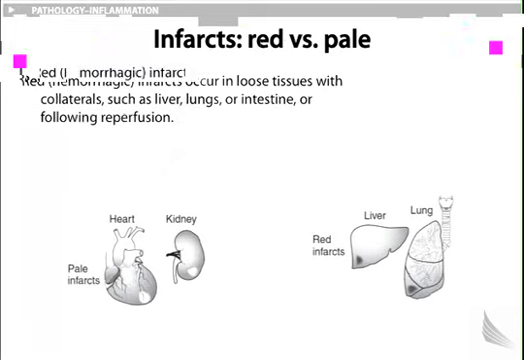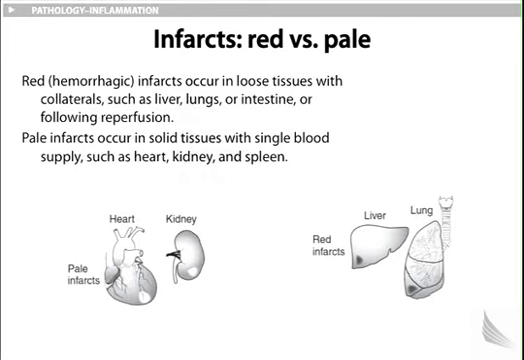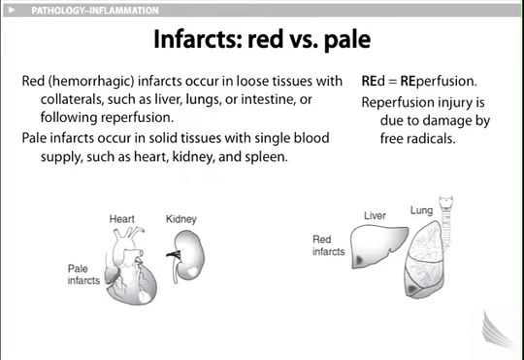Infarcts, red versus pale. Red, hemorrhagic infarcts occur in loose tissues with collaterals, including the liver, lungs, intestine, or following reperfusion. Please look for reperfusion injuries. Pale infarcts occur in solid tissues with a single blood supply, such as the heart, kidney, and spleen. In the margin, red equals reperfusion. Reperfusion injury is due to damage by free radicals.